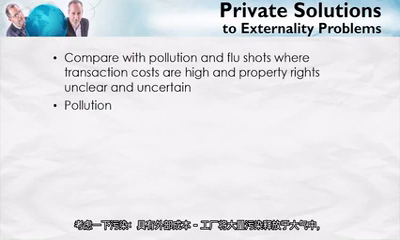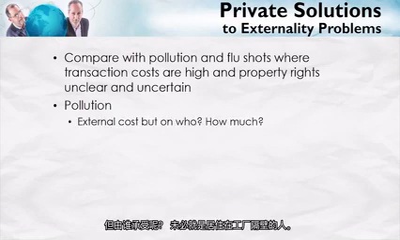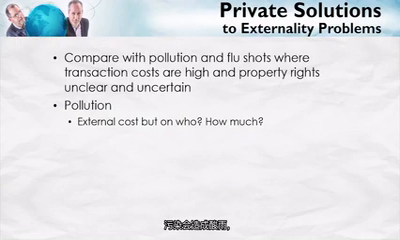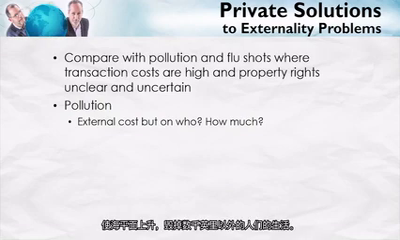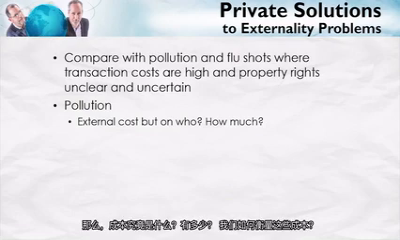Consider pollution. There's an external cost. The factory is putting lots of pollution up into the sky, but on who? It's not necessarily on the people who live right next door to the factory. The pollution could be causing acid rain, which is ruining lakes hundreds of miles away. Or it could be causing global warming, which is increasing sea levels and ruining people's lives thousands of miles away. And exactly what are the costs? How much? How can we measure these costs? It's not obvious.